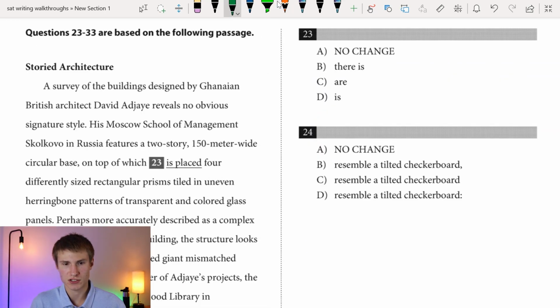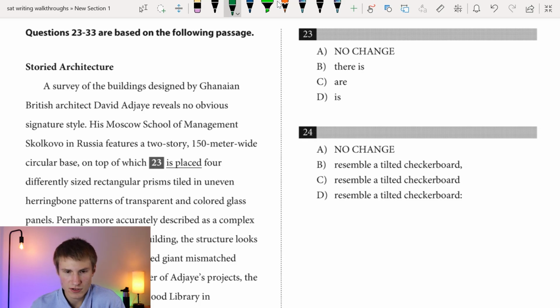Storied architecture. A survey of the buildings designed by Ghanaian British architect David Adjaye reveals no obvious signature style. His Moscow School of Management, Skolkovo in Russia, features a two-story, 150-meter wide circular base, on top of which blank 4 differently sized rectangular prisms. Okay, so in this case, what we have to determine here, if we take a look at number 23, is ultimately going to be the number of our subject, right? Number of our subject and then potentially tense, okay, because we're dealing with a verb.